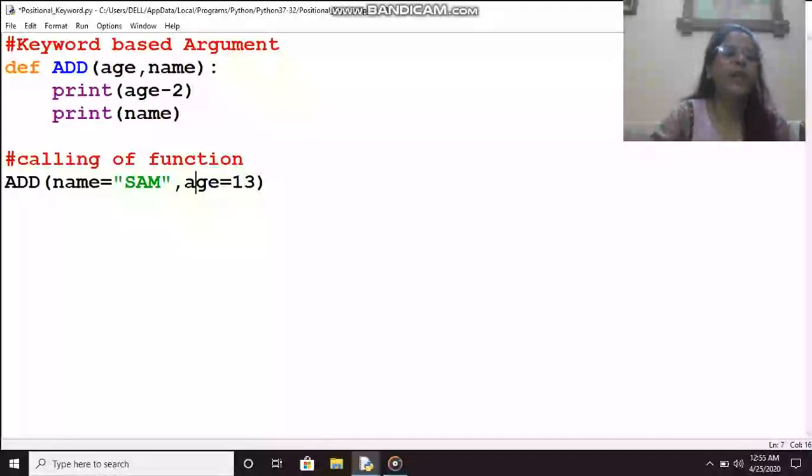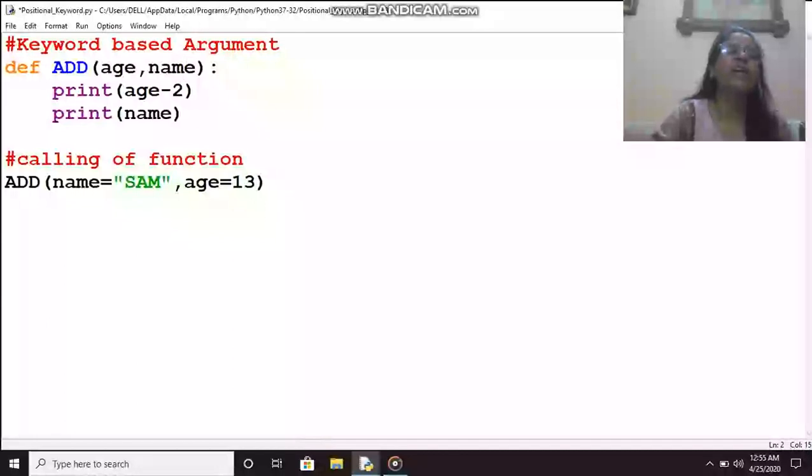Why? Because I have used the keyword name, so the compiler will search for the argument whose name is name. So name equal to Sam will be passed to the second argument.